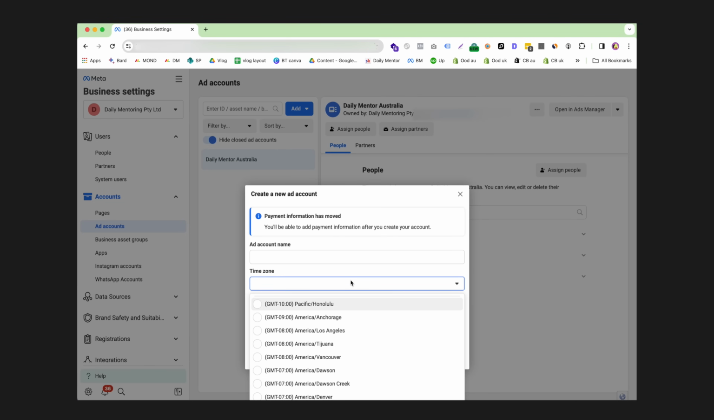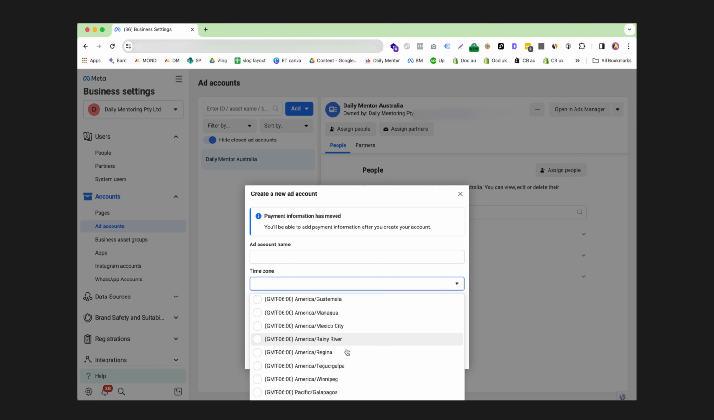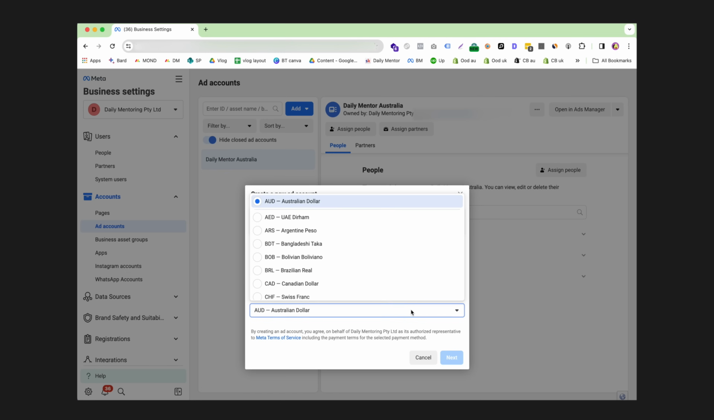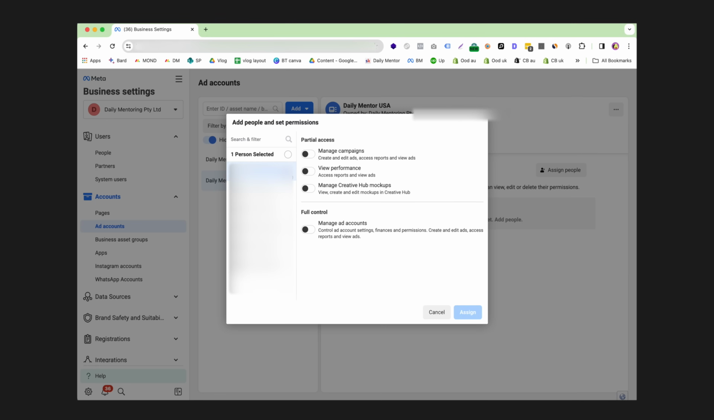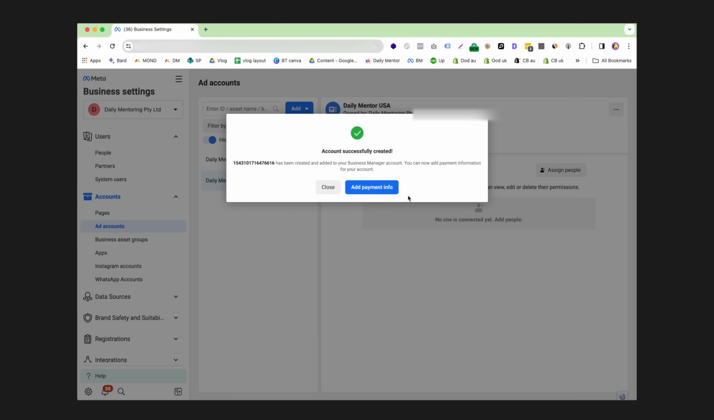Ensure that you select the correct time zone in the settings, because this is what you're going to be using for your internal reporting. Select the correct currency as well that you're actually selling your product in. This is because you're going to need the sales of the product that you're selling to pay these future bills. Make sure that you select that you are creating this ad account for yourself and click create. You can then add yourself to manage the ad account, click assign, and it should be ready to go.